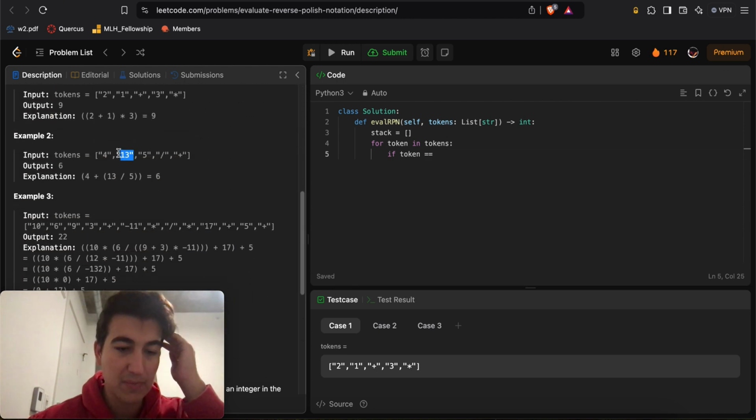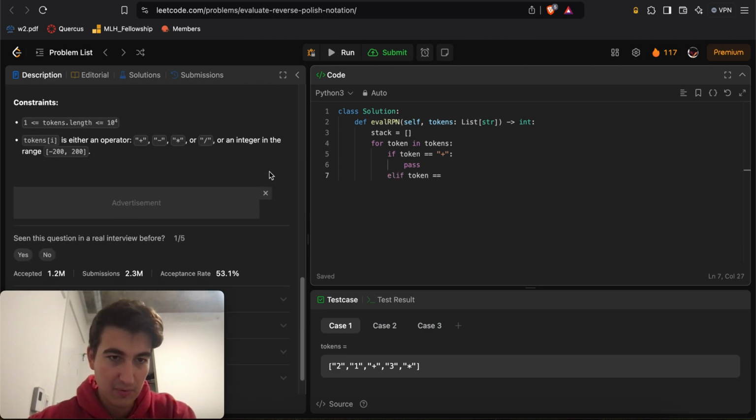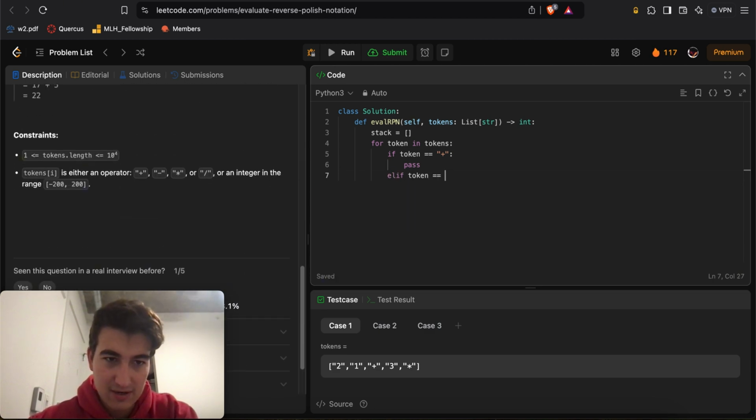So like 13 will be an integer. So if token is equal to plus, pass for now, elif token is equal to, so let's look at all the operations. Plus, there's minus. Here we'll do a pass for now. Elif token is equal to a multiply sign.